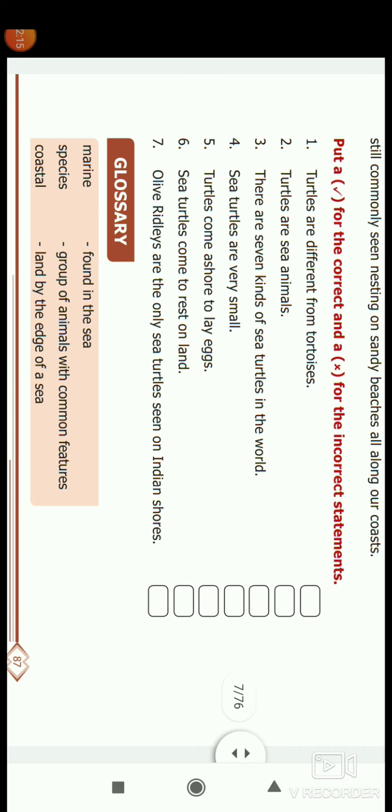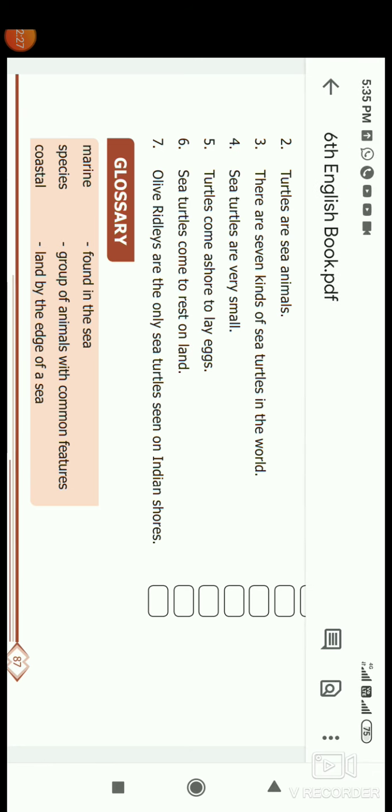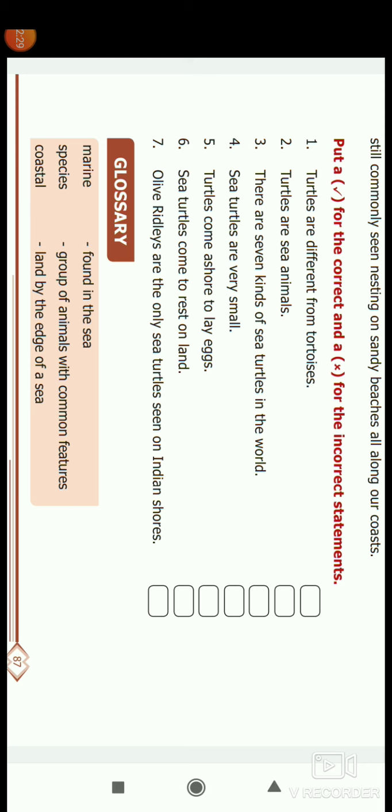Sea turtles are very small. No, they are very large, so it is false. Turtles come ashore to lay the eggs. They come ashore to lay eggs on land, so it is true. Sea turtles come to rest on the land. No, they don't come to rest on land, they only lay the eggs on land, so it is false. Olive ridleys are the only sea turtles seen on the Indian shore. Olive ridleys come to Indian shores, the Indian seas and oceans, so it is true.